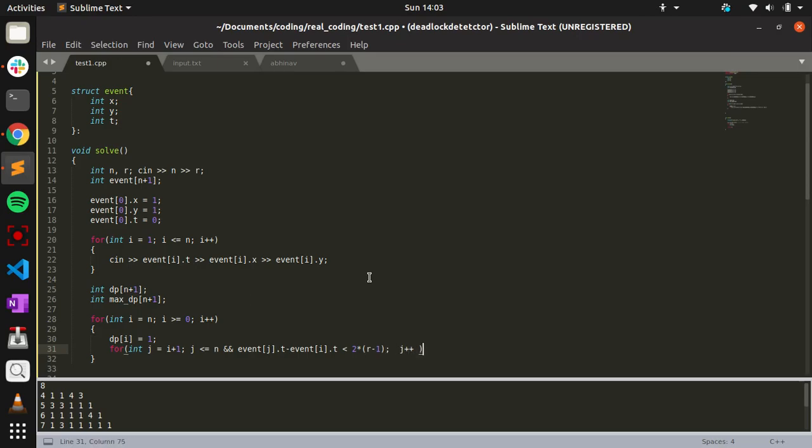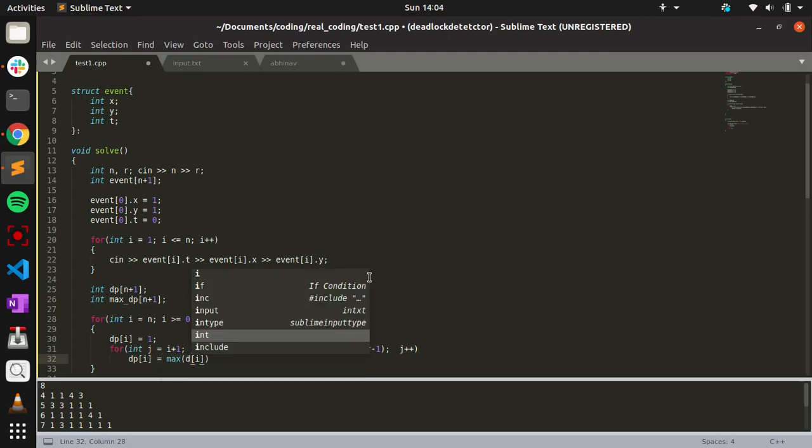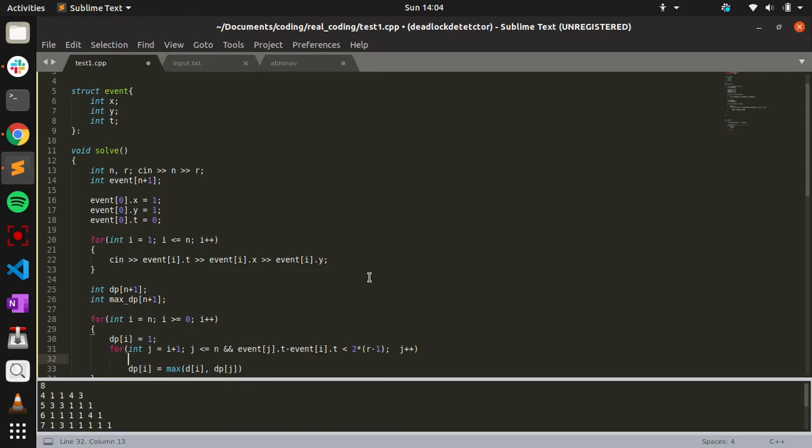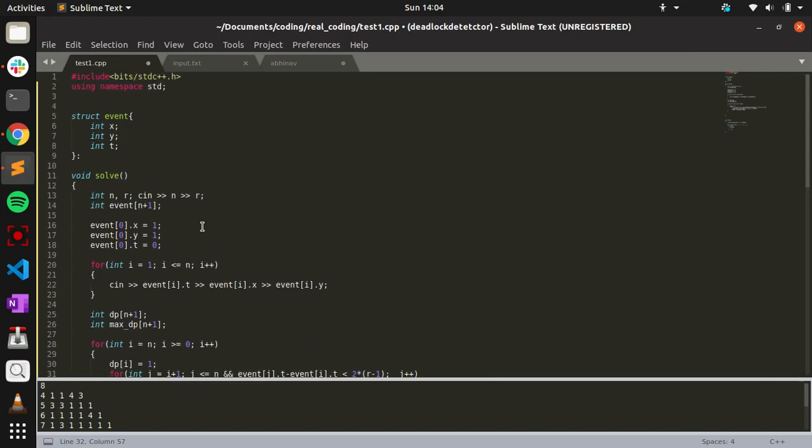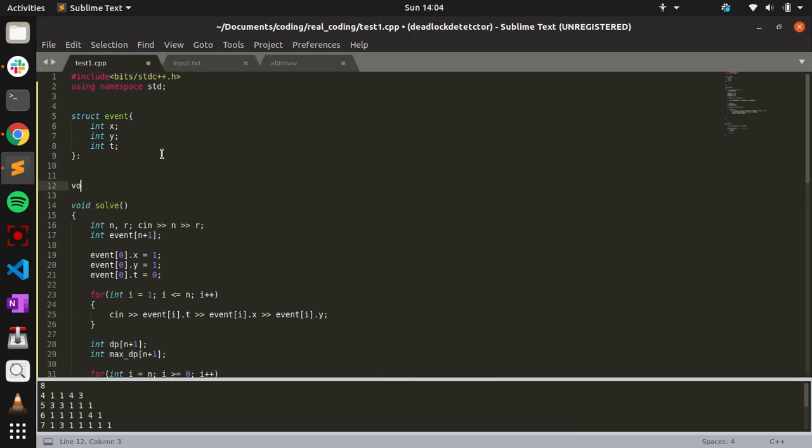So dpi would be the max of dpi comma dp j plus 1. First of all you have to see whether we can reach that point or not. If you can reach that point, you have to take the distance of i comma j from event.